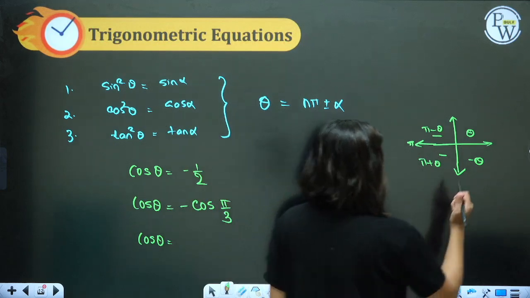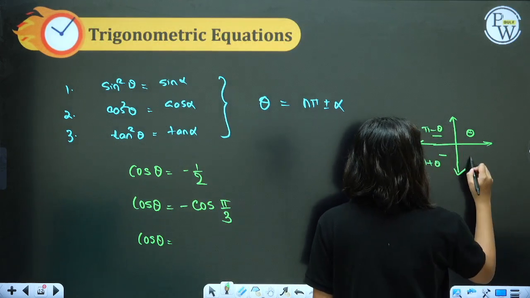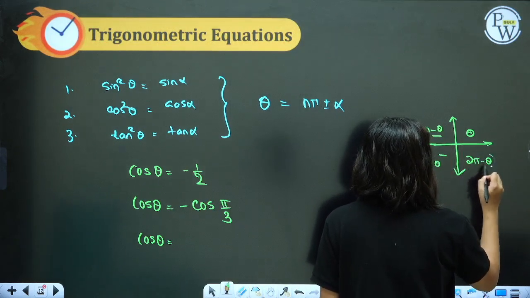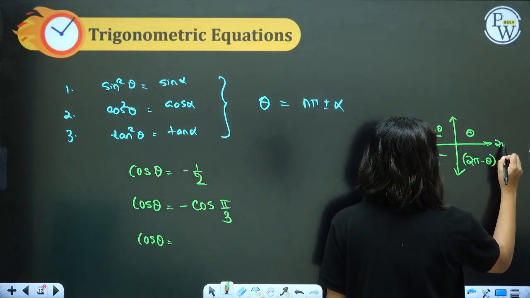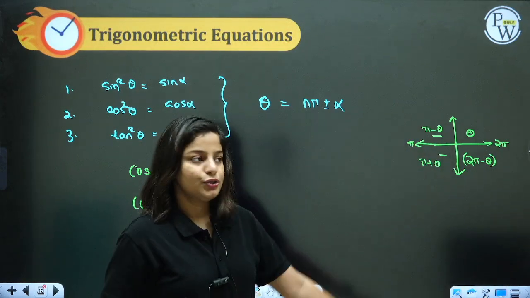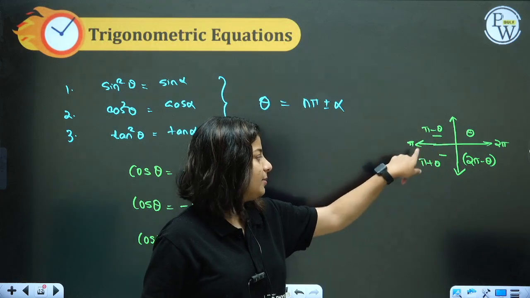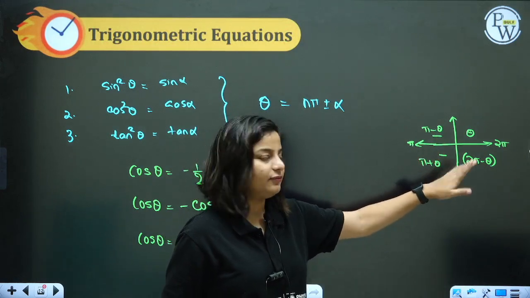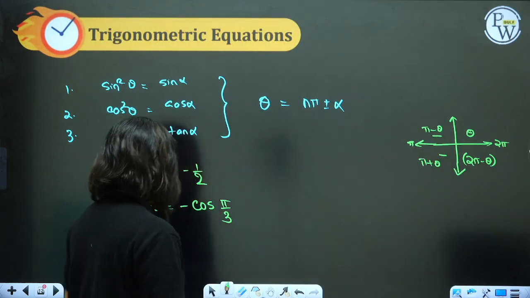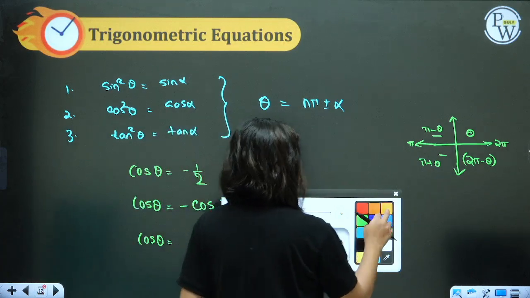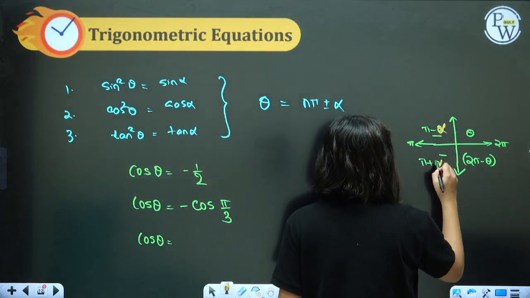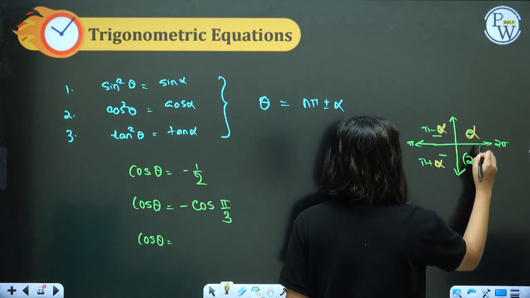Okay. Fourth quadrant, you can also write 2 pi minus. This is 2 pi. The first quadrant theta, second quadrant pi minus theta, third pi plus theta, and fourth 2 pi minus theta. It will be better if I consider it as alpha instead of theta. We are here talking about alphas.